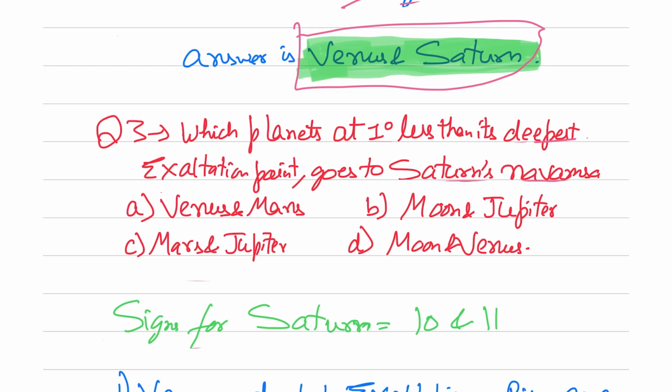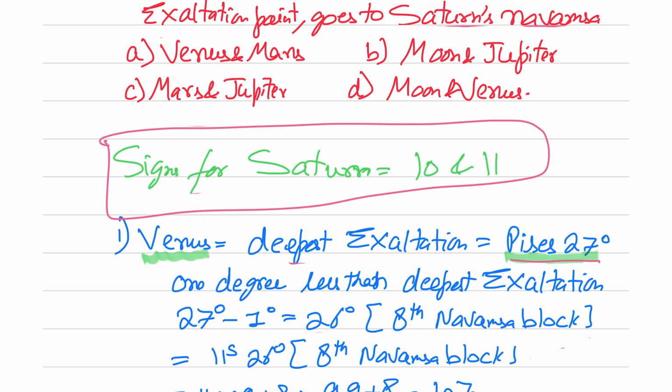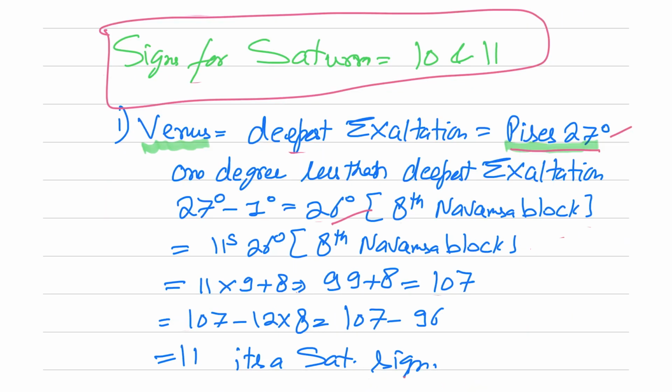Which planet at 1 degree less than its deepest exaltation point goes to Saturn's Navamsha? Means 1 degree less than the deepest exaltation point. The signs for Saturn are 10 and 11. So let's calculate. Venus's deepest exaltation is in Pisces at 27 degrees. 1 degree less than 27 will be 26 degrees, which is the 8th Navamsha block. 11 signs, 26 degrees. So 11 into 9 plus 8 is 107. 107 minus 12 into 8, 96. It is 11. So it is Saturn's sign. So one of the options will be Venus.